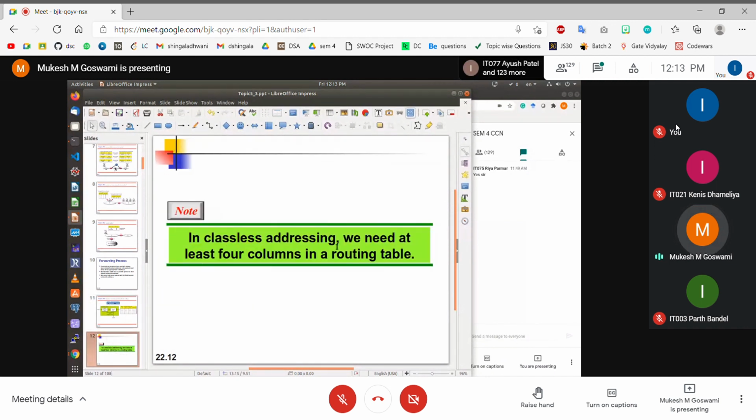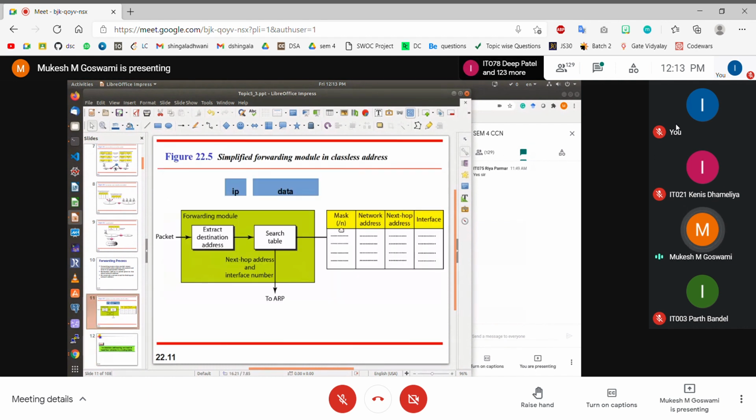So in classless addressing, we also need to store this mask information, right? If you are using classful addressing, then probably you do not need to store the mask information, because based on the value of the first byte or first decimal value, you can come to know what the value of the subnet mask is going to be.